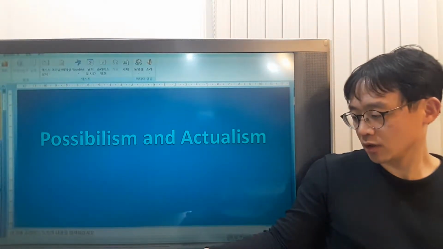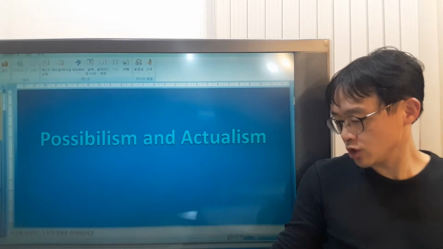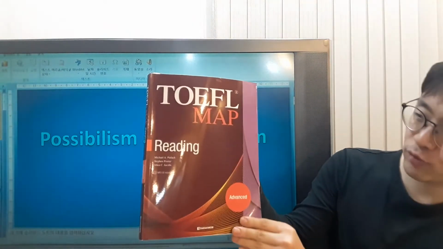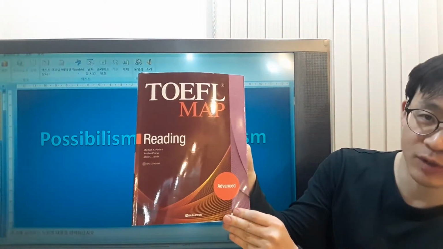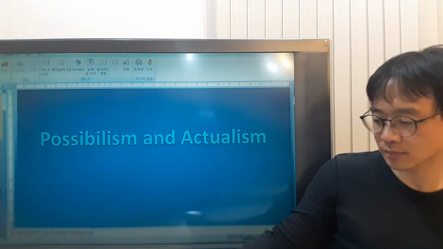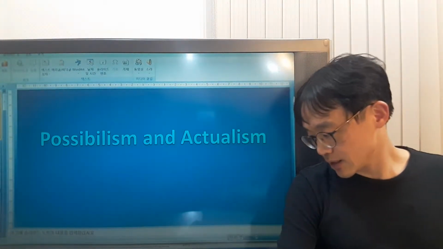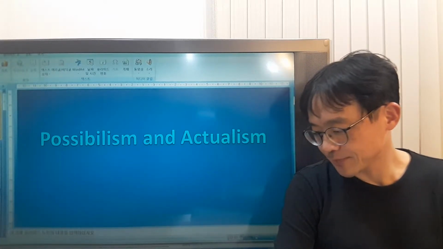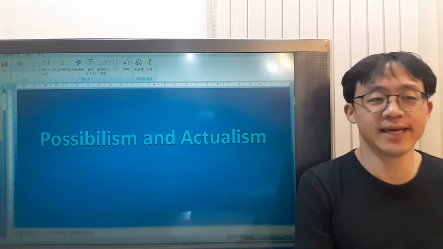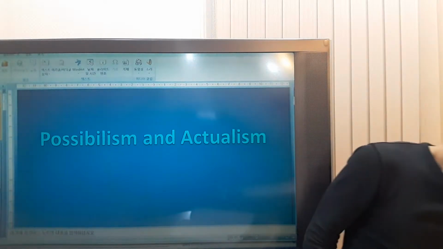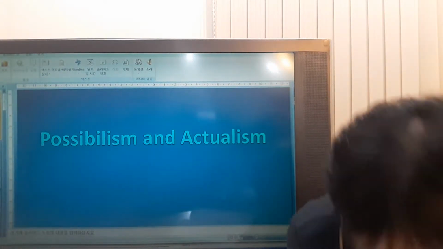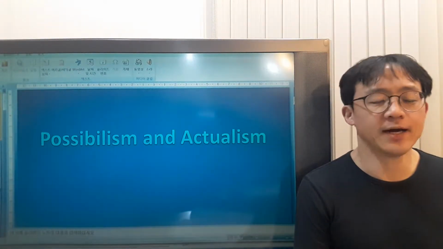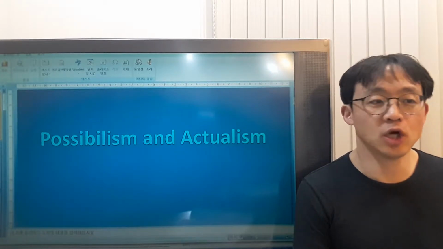Alright, now we're gonna go on with what we do. TOEFL Math Reading Advanced Level, Taiwan Publishing. Alright. Today is Chapter 4, Mastering the Subject D, on page 159. Possibilism and Actualism. Be careful, this passage is very abstract and notional.